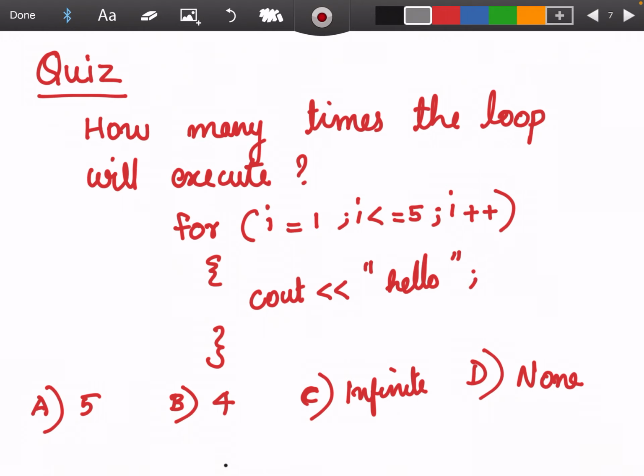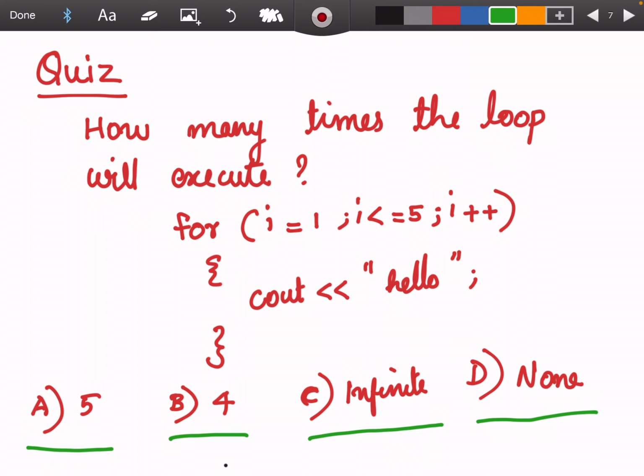So this is one quiz question for you. You have to think and tell how many times the loop will get executed. The question, please listen carefully. for (i = 1; i <= 5; i++) cout hello. The options given are: A, 5; B, 4; C, infinite number of times; D, none.